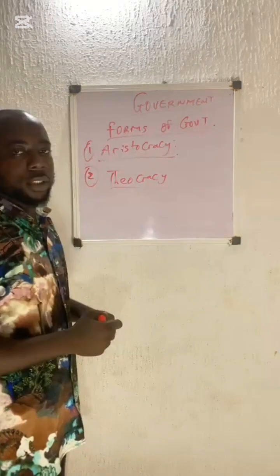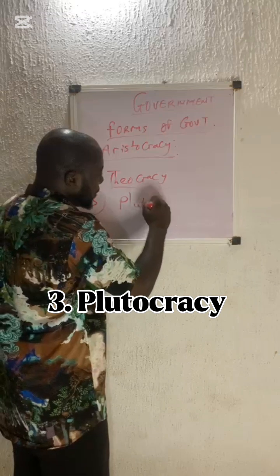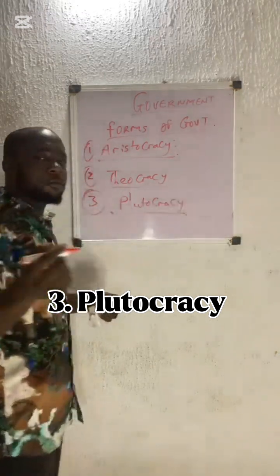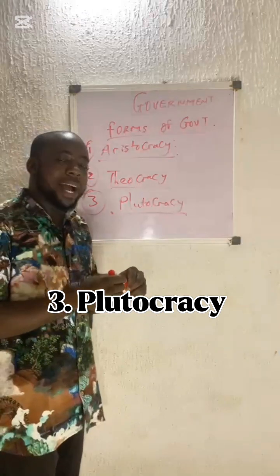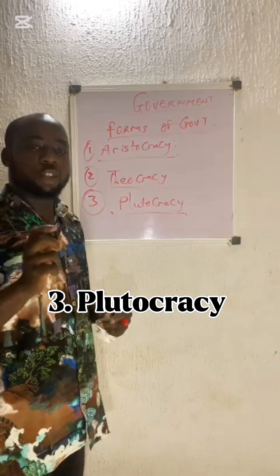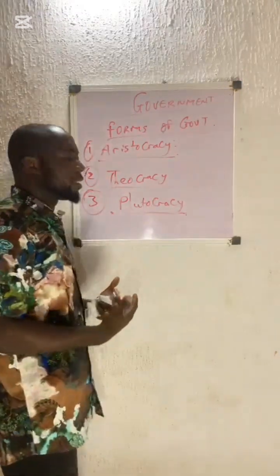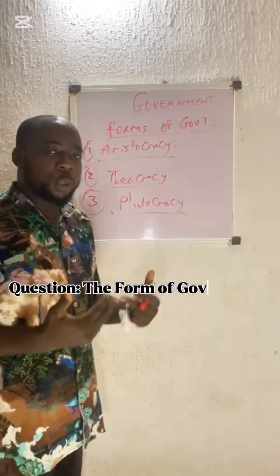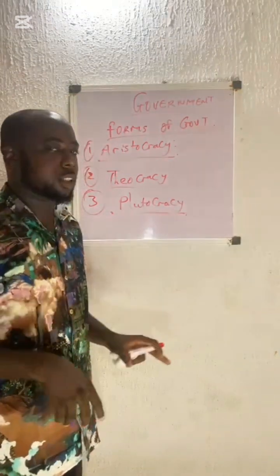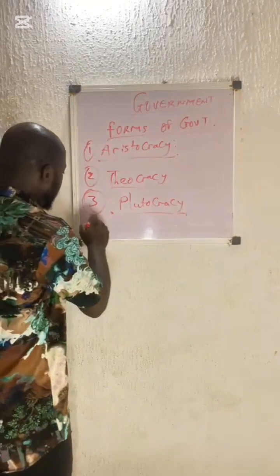All right, point 3 is what we call plutocracy. Plutocracy is a form of government that is ruled by only the wealthy class. It is a form of government that is ruled by the rich. So when you see a question asking, the form of government where rich people rule is called what? It's called plutocracy.